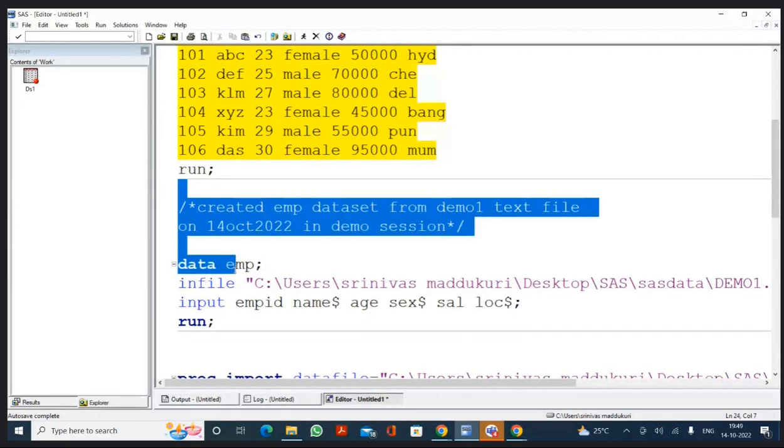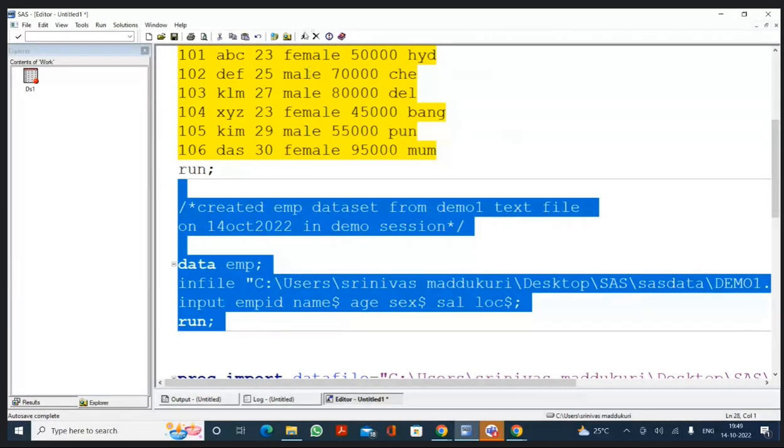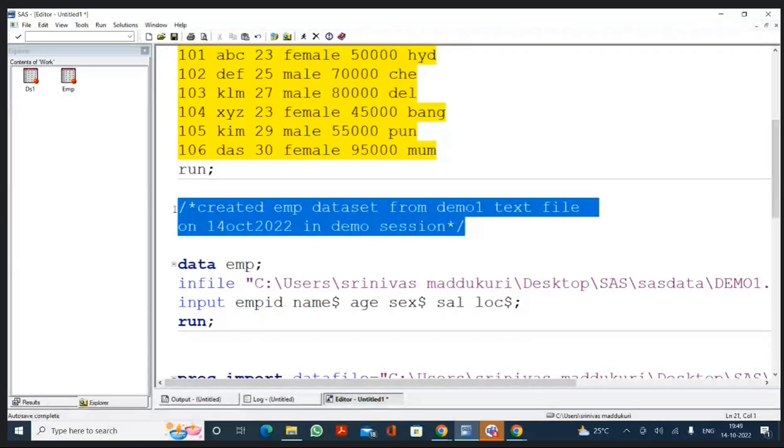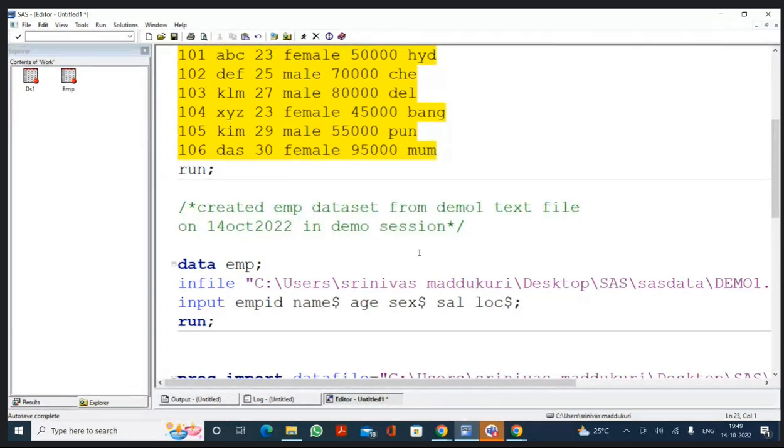If you select this comment along with our program and execute, this comment will not interfere with our program, because it is inactive. No semicolon needed, no need to have a semicolon. Just Control forward slash. Okay?